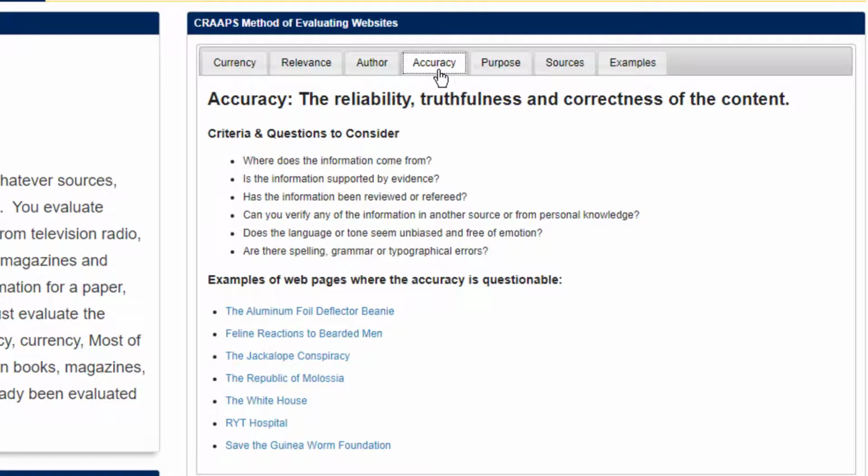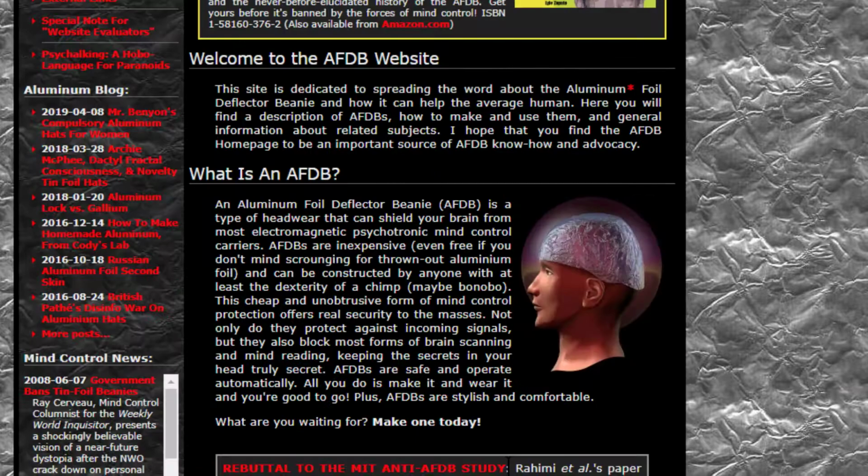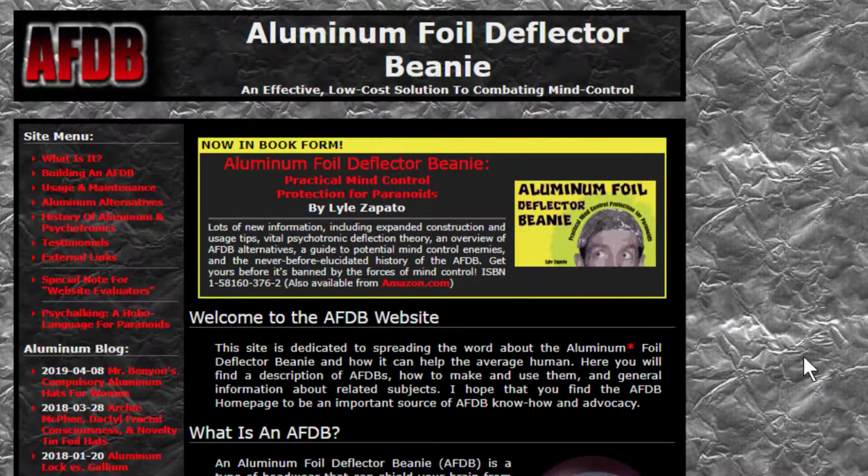Accuracy, the reliability, truthfulness, and correctness of the content. So a lot of times the information that you see on a web page is just plainly not correct. For example, here, this web page is called the Aluminum Foil Deflector Beanie, an effective low-cost solution to combating mind control. So this webpage claims that there are people or aliens out there that are controlling your mind, and to prevent it, you have to make this aluminum foil deflector beanie. Now, this is kind of hard to believe. This is an example of a web page where the content is more than likely totally false.